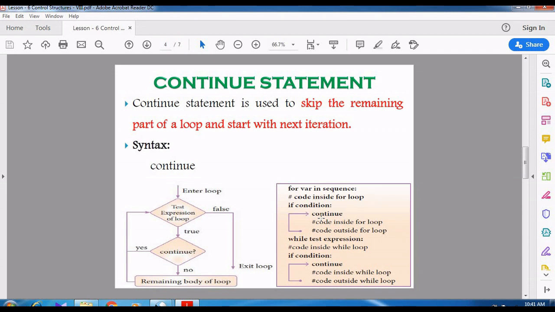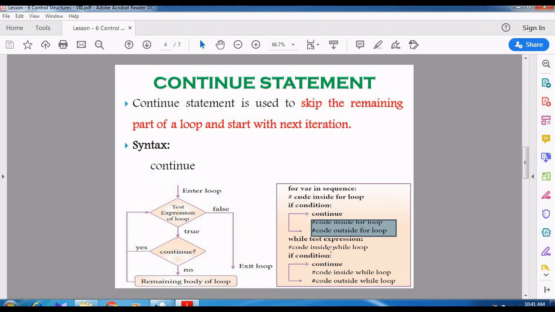Inside the condition they have given the continue. Now what will happen? The statements will be skipped. Whatever statements are given inside the if condition, those statements will be skipped. Again it goes for the next iteration.